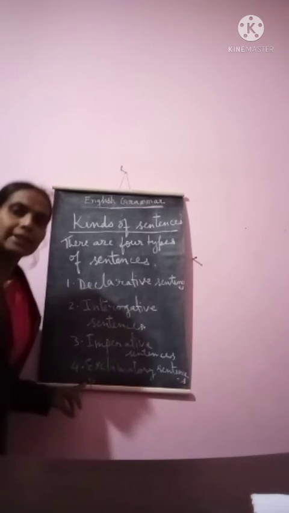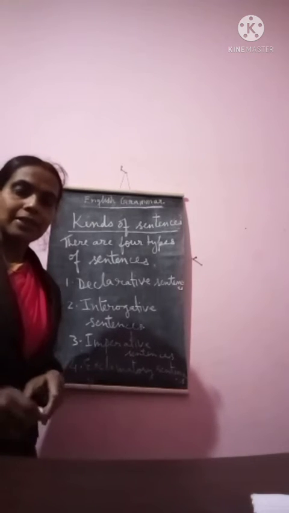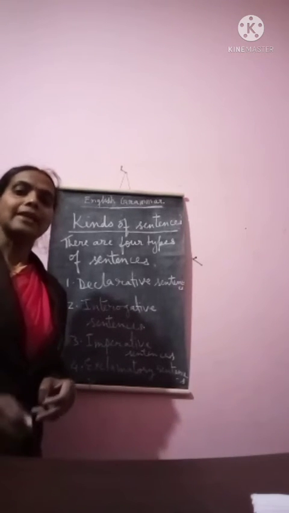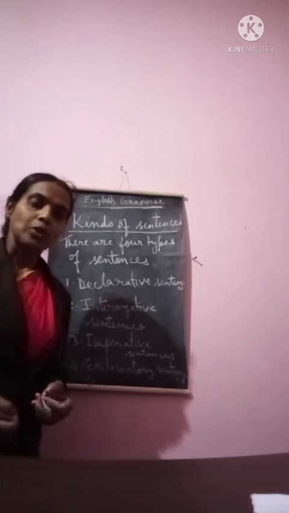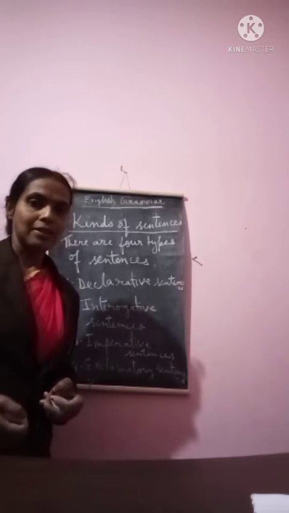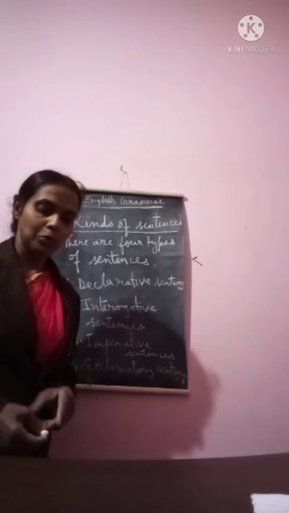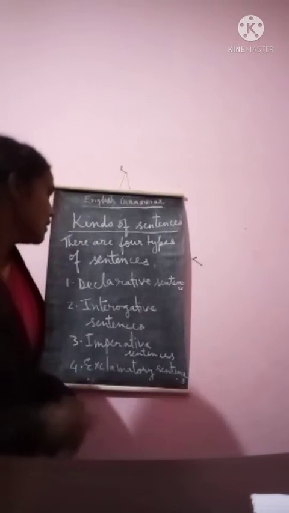Now, what is a declarative sentence? Declarative sentence is a sentence that states or declares something. That is called declarative sentence or statements. Like, the sky is blue. What is the example of declarative sentence?